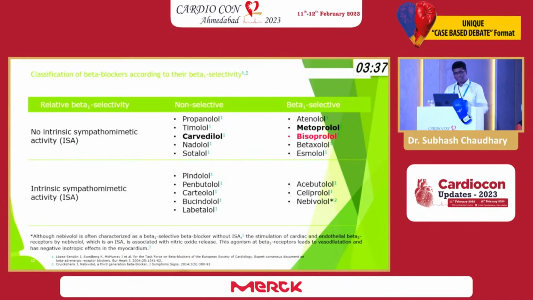Although nebivolol is often characterized as a B1 selective beta blocker without intrinsic sympathomimetic activity, stimulation of cardiac and endothelial B3 receptors by nebivolol is associated with nitric oxide release. This agonism at the beta 3 receptor leads to vasodilatation and has a negative inotropic effect in the myocardium.